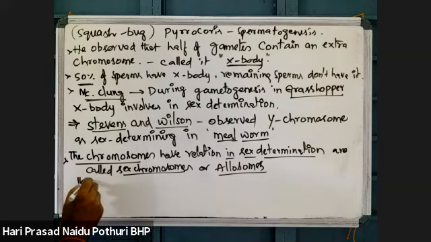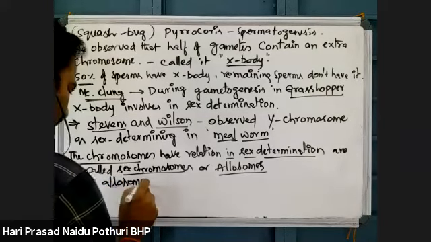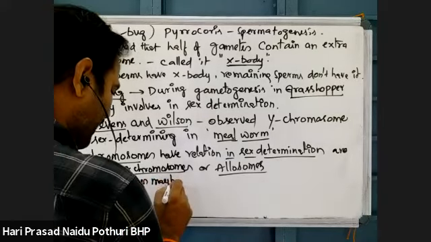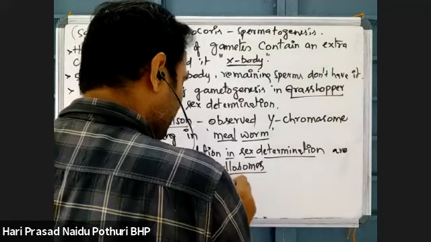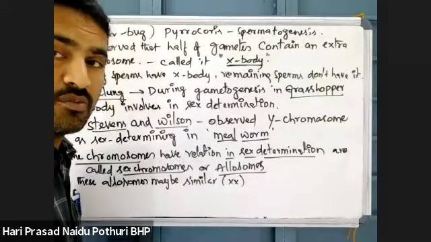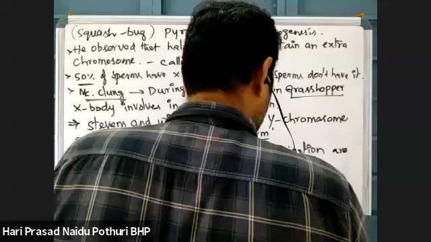Okay, these allosomes may be similar or may not be similar. Similar means, suppose in females both allosomes are similar, or dissimilar.